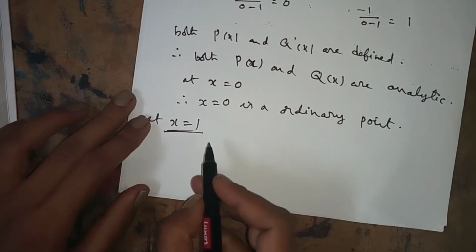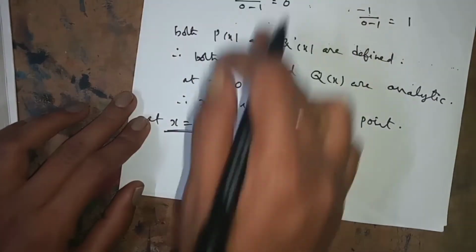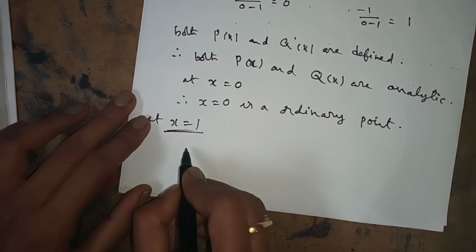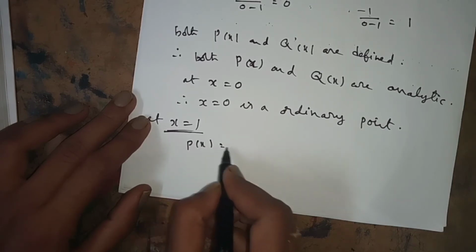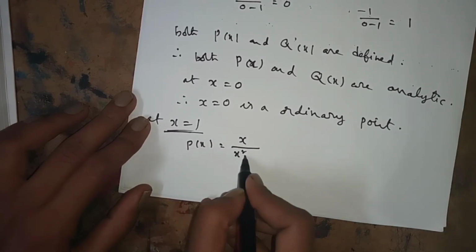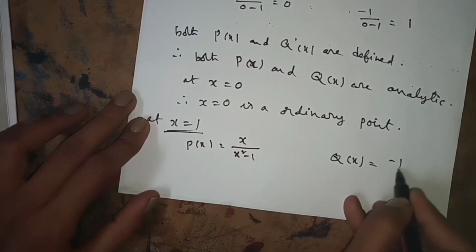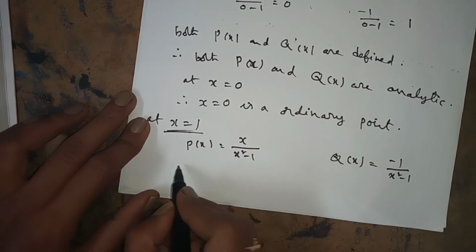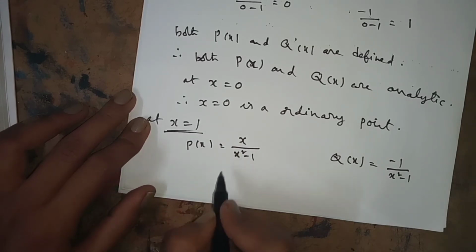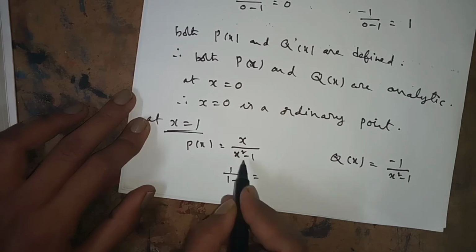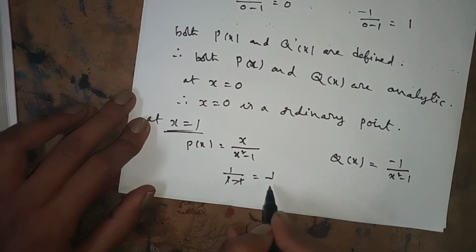Again I am checking. Now in P(x) I will substitute x = 1. P(x) is equal to x/(x² − 1), and Q(x) is equal to −1/(x² − 1). At x = 1, if I substitute, 1/(1 − 1) = 1/0 = infinity.